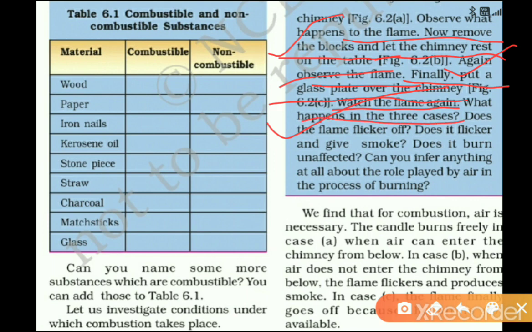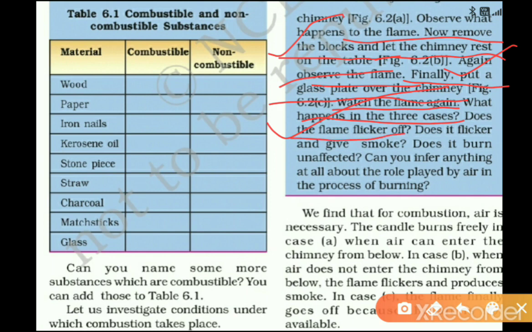In the first case, a flame will be smoothly produced by the candle. Why? Because air enters from the bottom side of the chimney due to the presence of wooden blocks, and in this way the flame gets oxygen, and oxygen is a supporter of burning. So the combustion process is going on, and without any problem the flame is produced. Does the flame flicker off?